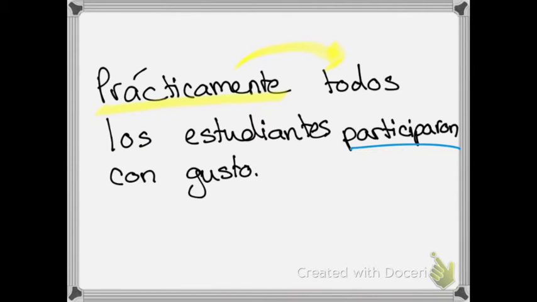Todos is an adjective describing the number of students. So prácticamente todos los estudiantes participaron con gusto. Con gusto is my other adverb, right? I have con with a noun, which is gusto, with pleasure. And con gusto is describing how they participated.